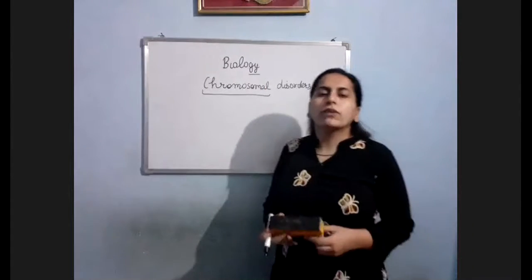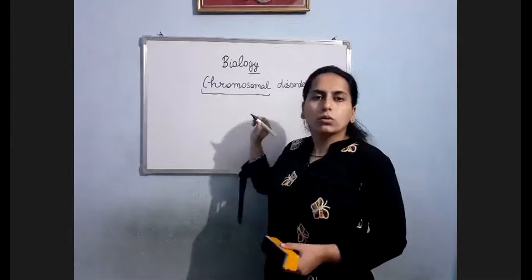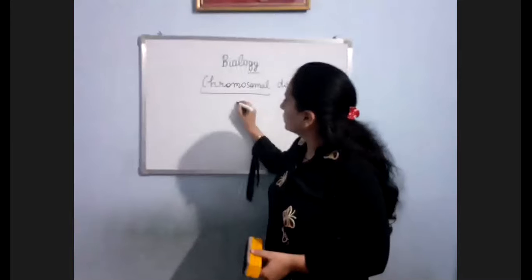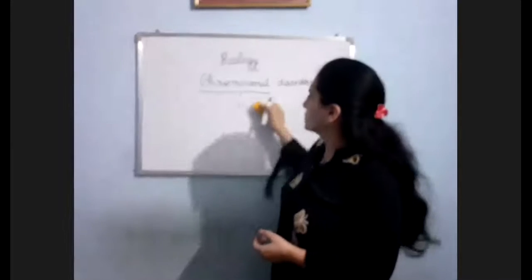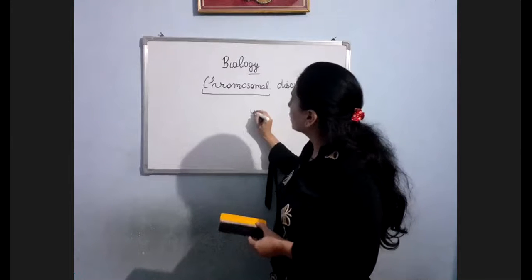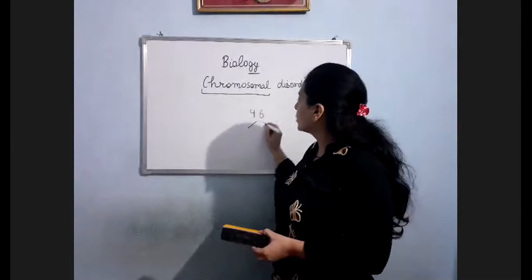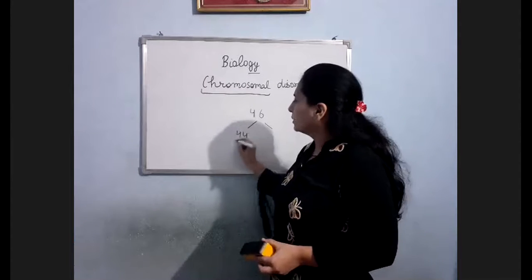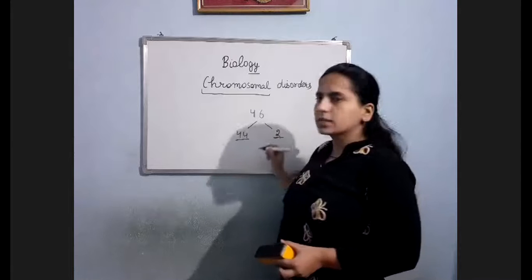As you know, human beings have how many chromosomes? 46. Clear? So we have 46 chromosomes. Out of these 46 chromosomes, 44 are autosomes and the remaining two are sex chromosomes.